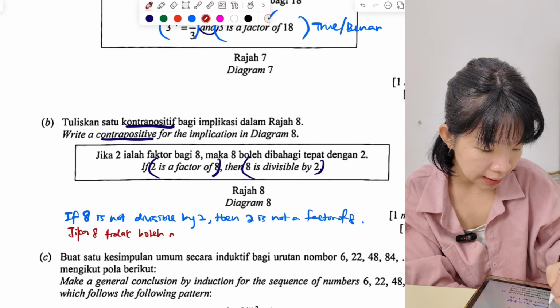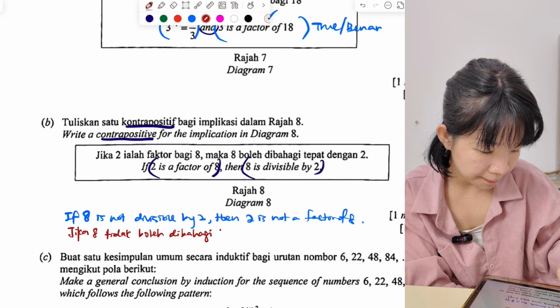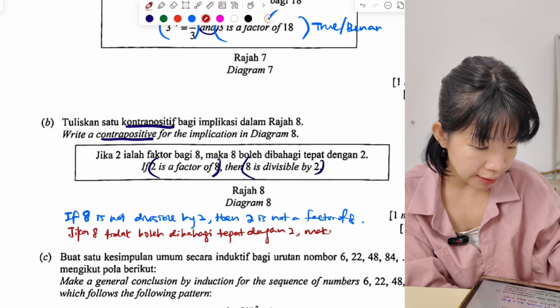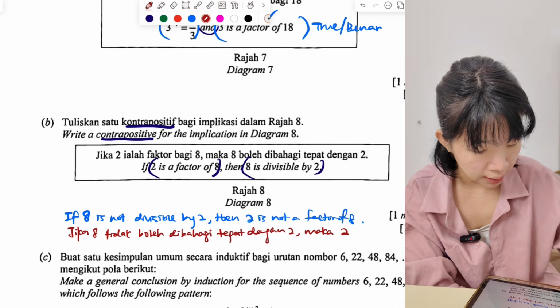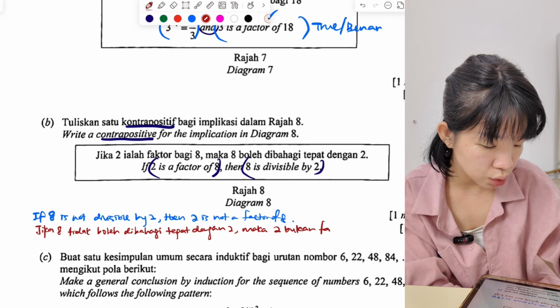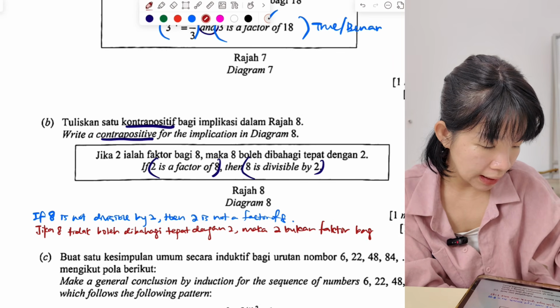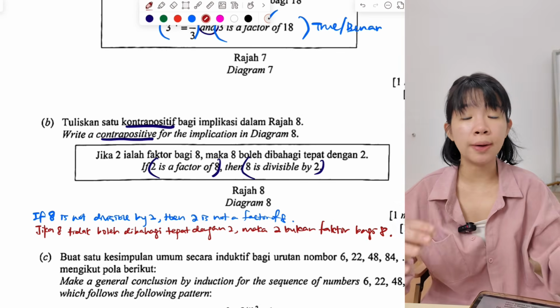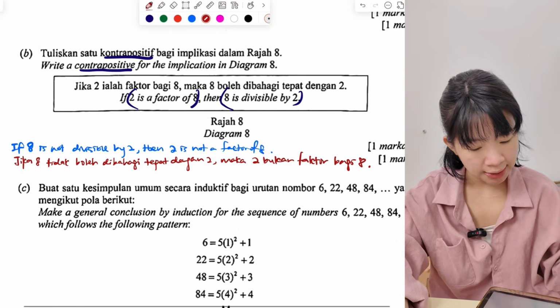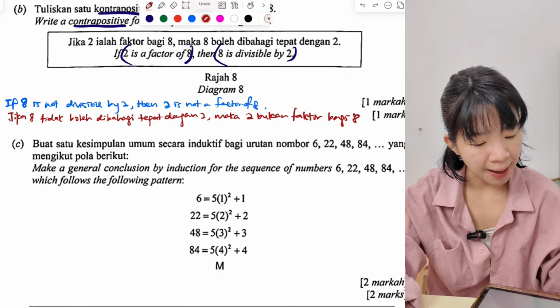Okay, tidak boleh dibahagi tepat dengan 2, maka 2 ialah bukan faktor bagi 8. So this is contrapositive. So the sequence changes and changes to "bukan" at the same time. Okay, next, make a general conclusion by induction.